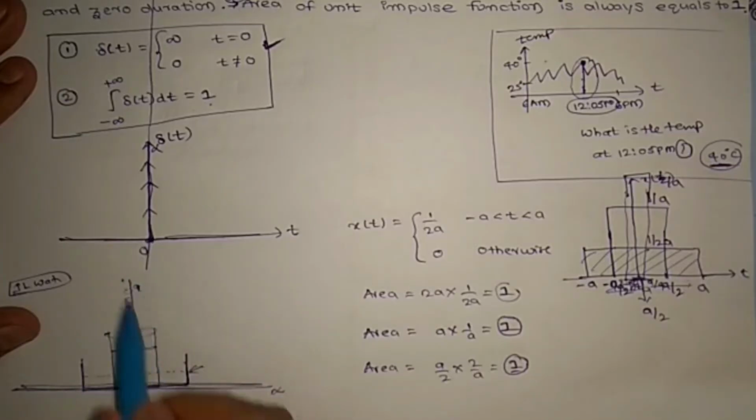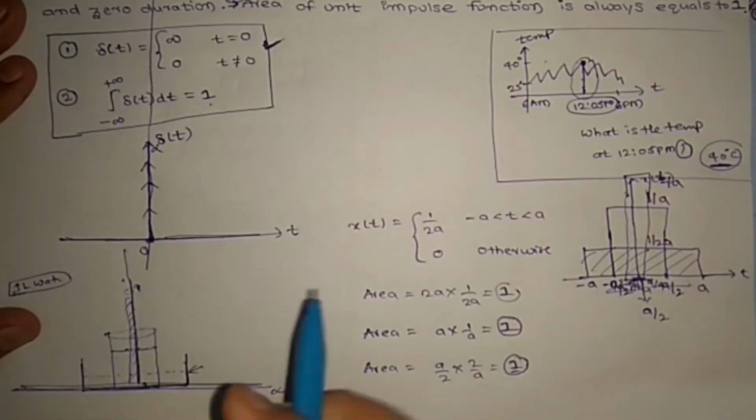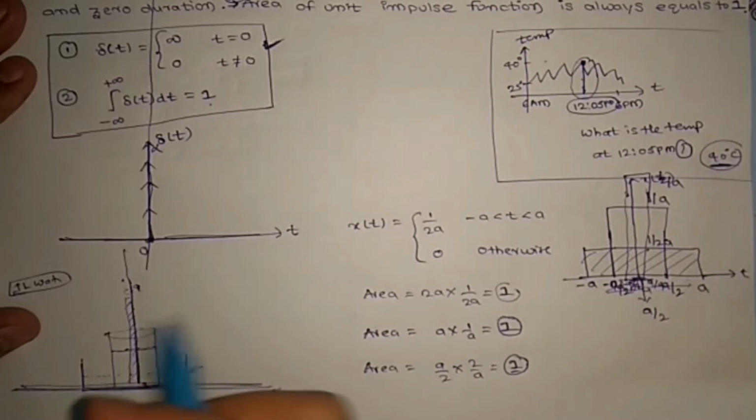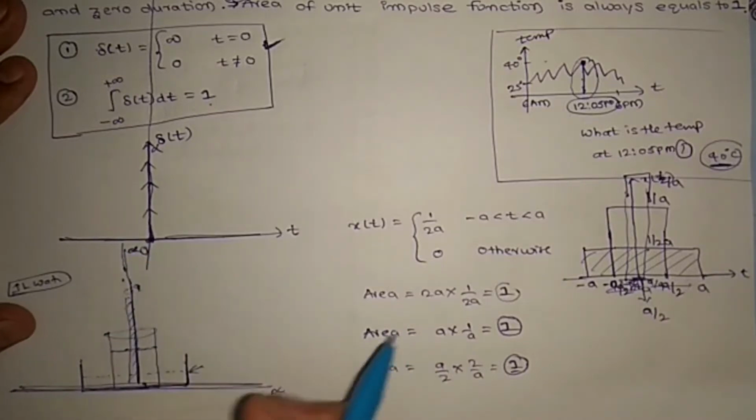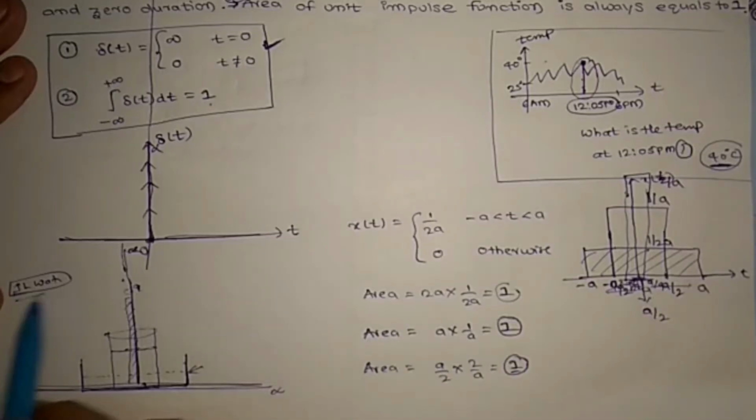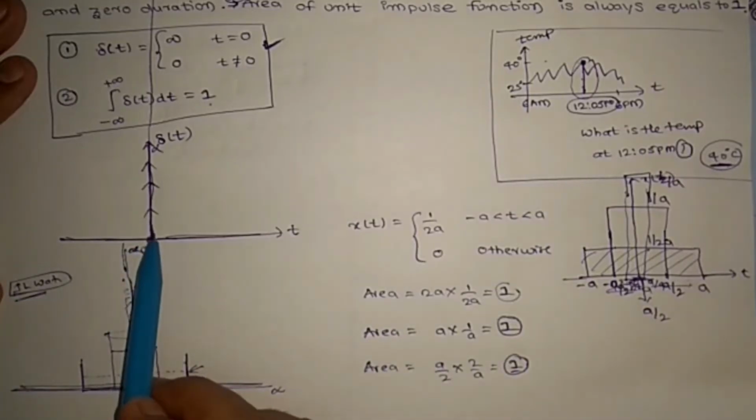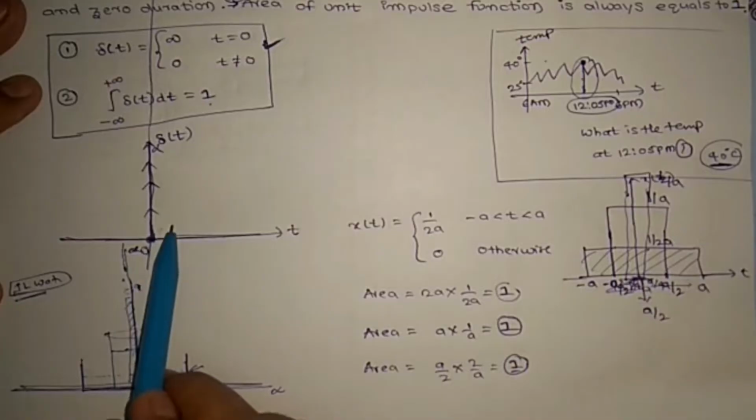Again I will make it a zero thickness pipe, a very zero thickness pipe, there is no thickness, then water will reach infinite height, right? But water is 1 liter only. So this is exactly the same as the unit impulse signal. What are the properties of the unit impulse signal? Here, number one property,